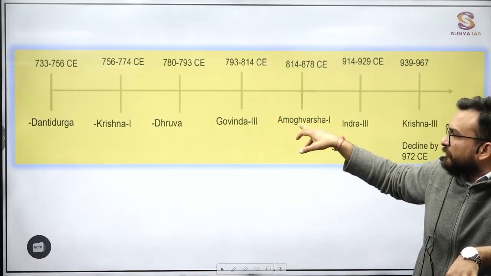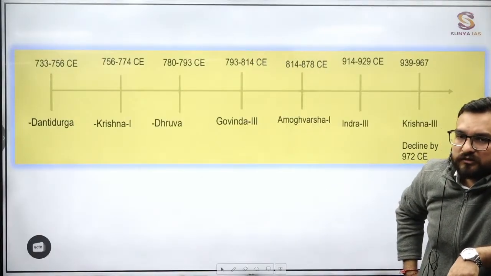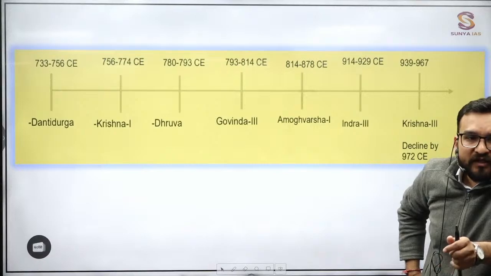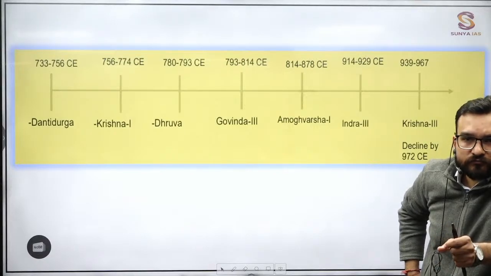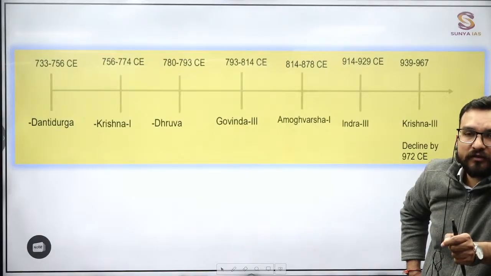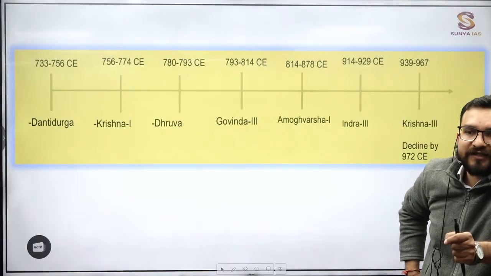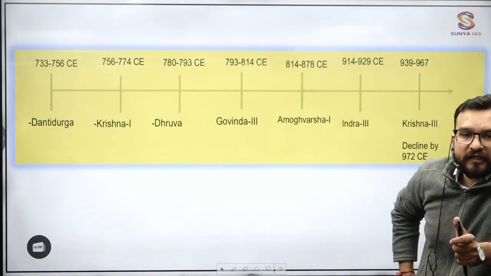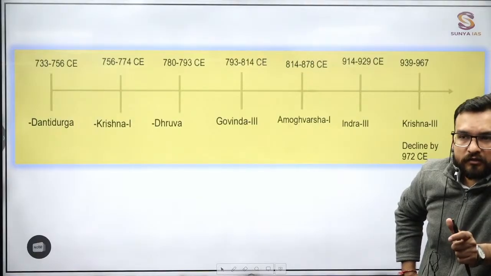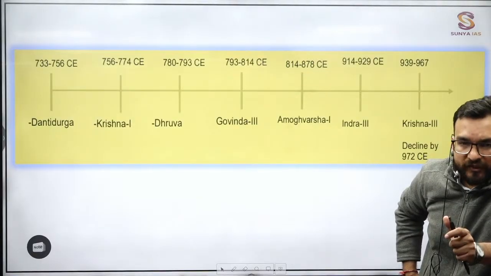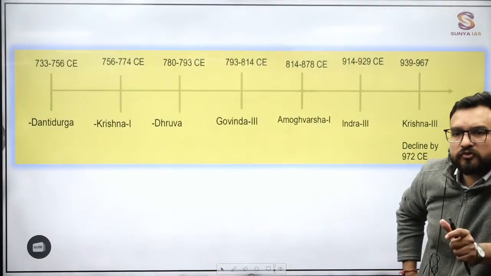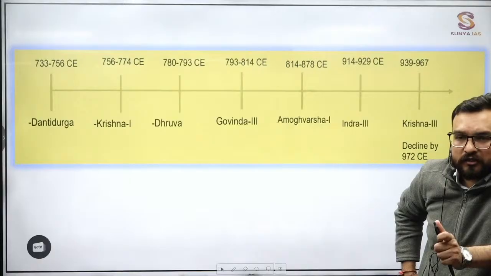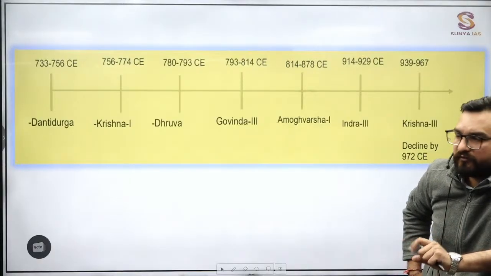What else will you find in Amoghavarsha? Books known as Kavirajamarga, and one more, Prashnottara Ratnamalika. Kavirajamarga was written in Kannada. It was a Kannada grammar book, guys. You will also see poetic works under this. A lot of sections are there. And this Prashnottara Ratnamalika is written in Sanskrit. Again, an important factor from here.